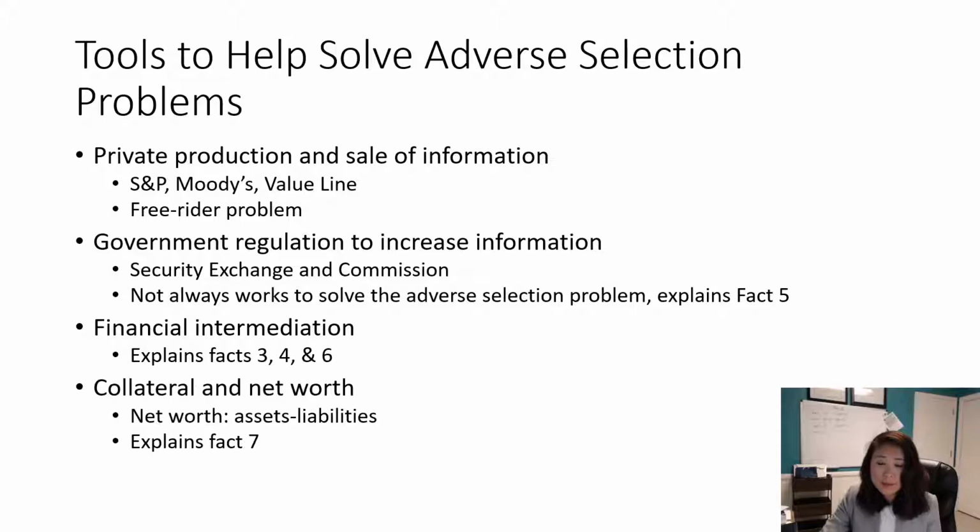So let's look at the last method we're going to cover for solving this adverse selection problem, which is using collaterals and/or net worth. The net worth is the difference between assets and liabilities. But first of all, let's explain what collaterals are.